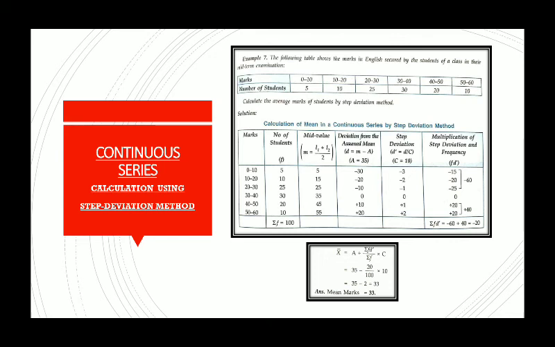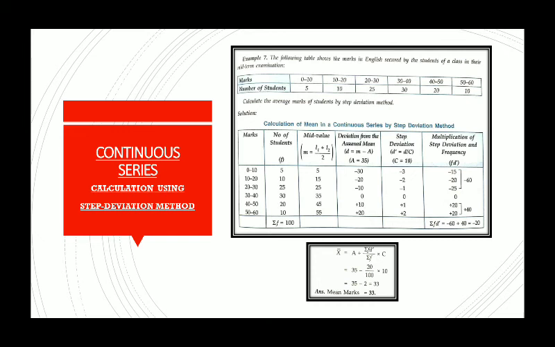What is the class width here? 0 to 10, what is the gap? 10. 10 to 20, what is the gap? 10. 20 to 30, what is the gap? 10. So basically we have a common width of the class, and each class has a width of 10 units. So here we have to divide each value of the deviation by 10. C is the class width here. We have to divide the value which we have got in d to get d dash, which is d by c. So minus 30 by 10, minus 20 by 10, and so on. So what we are getting is the step deviation. Now, as we did in the previous sum where we calculated fd, here we will calculate fd dash.